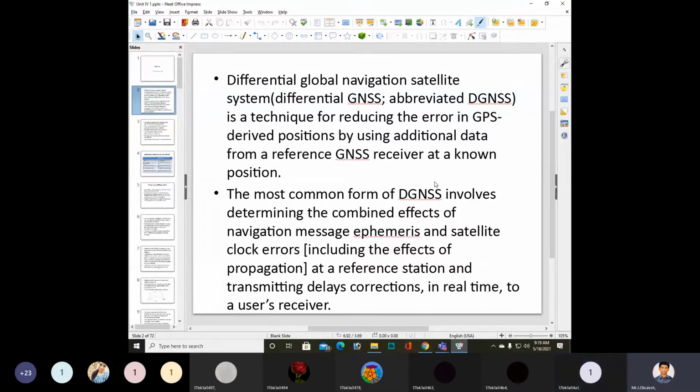The most common form of a differential global navigation satellite system involves determining the combined effects of navigation message, ephemeris and satellite clock error, including the effect of propagation delays, at the reference station and transmitting corrections in real time to a user receiver.